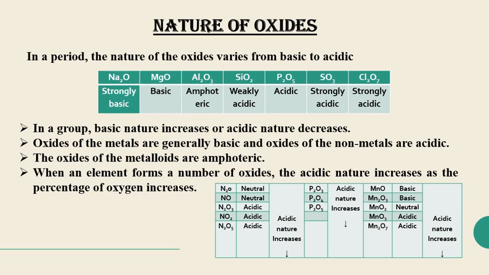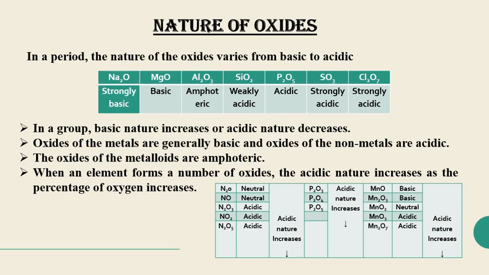If we are talking about the trend in a group, then basic nature increases or acidic nature decreases when we go down. As we go down, basic nature starts increasing, and acidic nature starts decreasing.